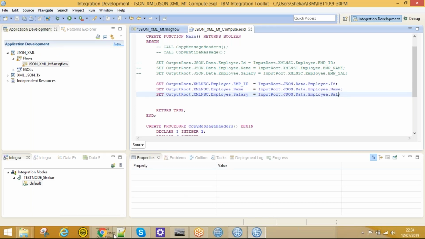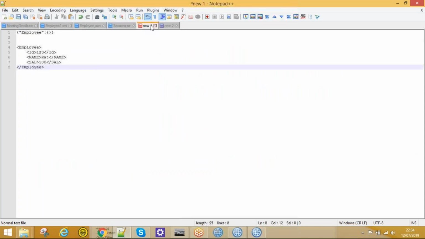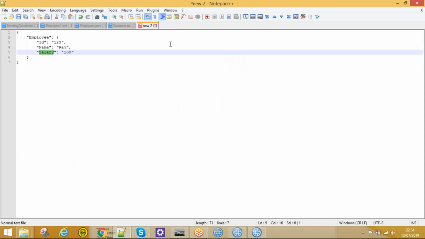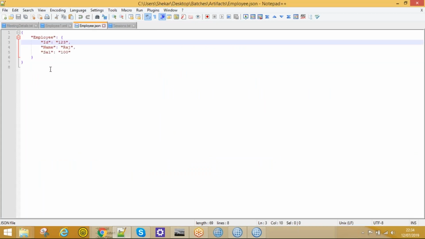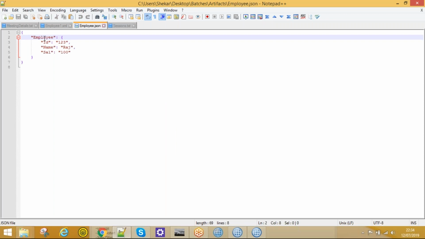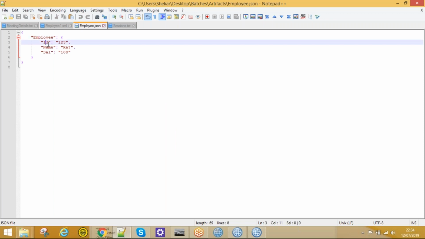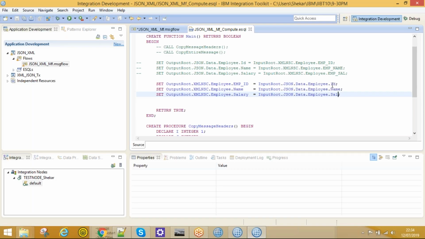See, this is my input JSON. Just wait, let me delete this. Yeah, this is my input JSON message. It's an employee object. It has three elements: ID, name, sal. So the same, right? Employee object name, ID, name, sal. I'm mapping from the input JSON message to the output XML message. My root element should be employee, and it will have three child elements, that is ID, name, salary.